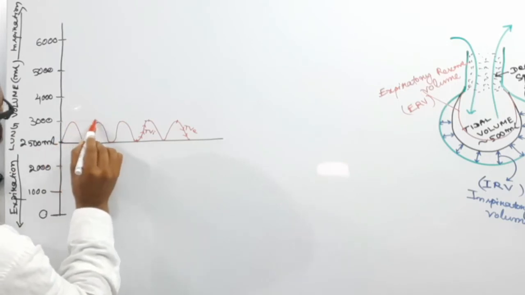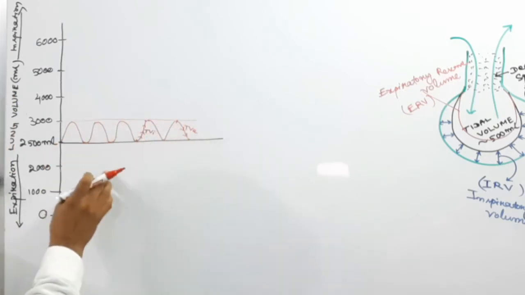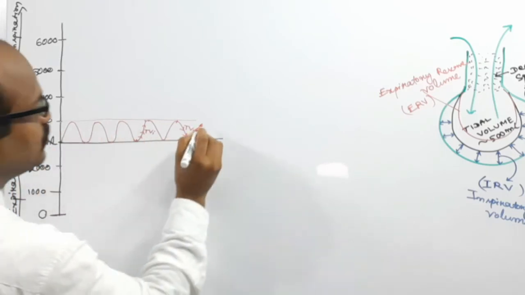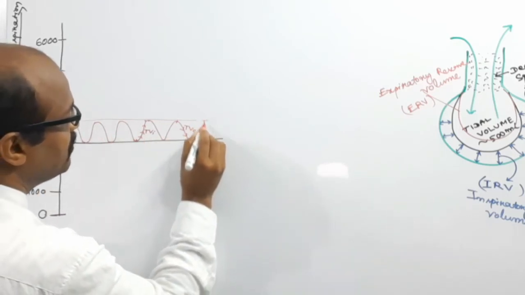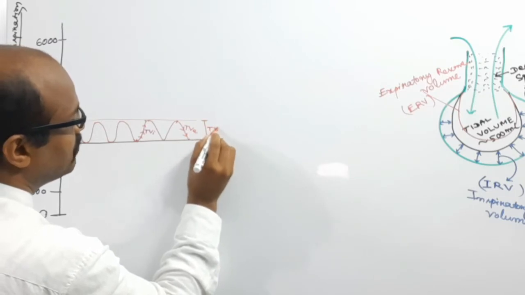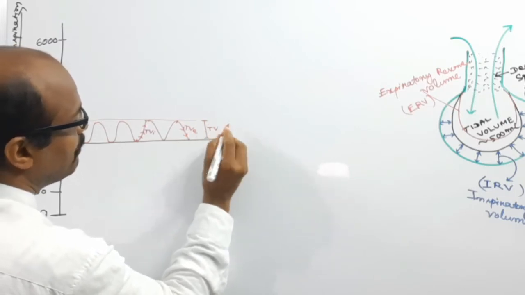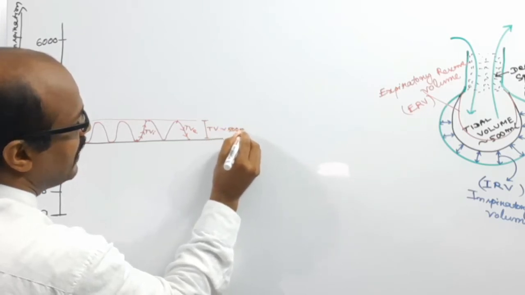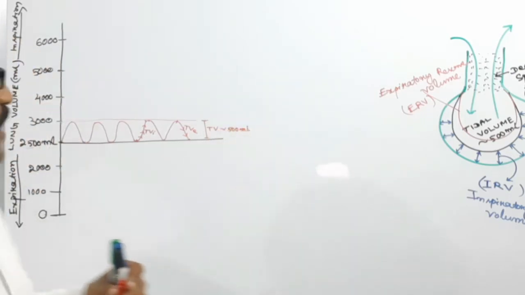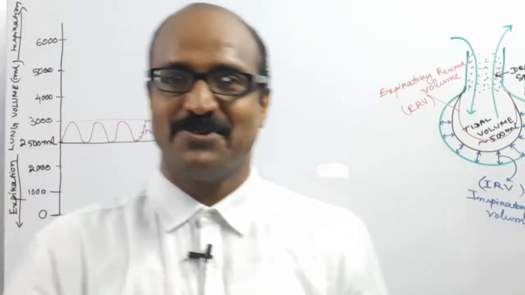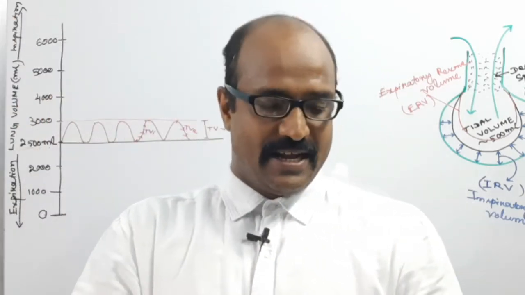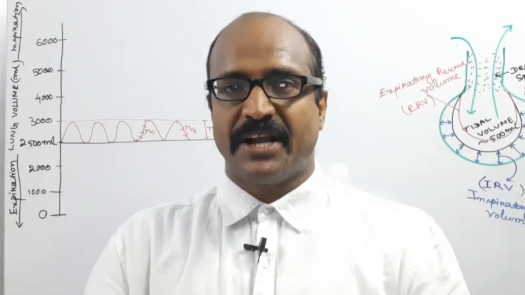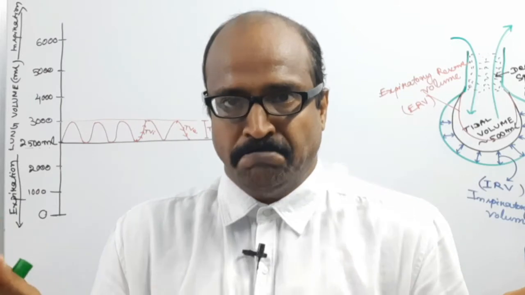The volume that goes from 2500 ml to 3000 ml is the tidal volume, which is approximately 500 ml. Suppose you inspire forcefully, taking air in forcefully.